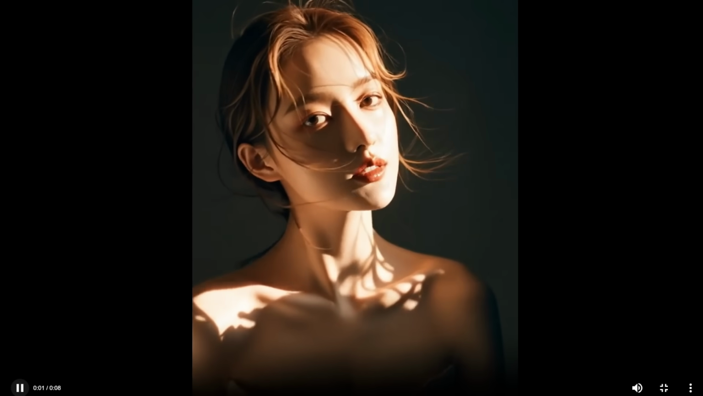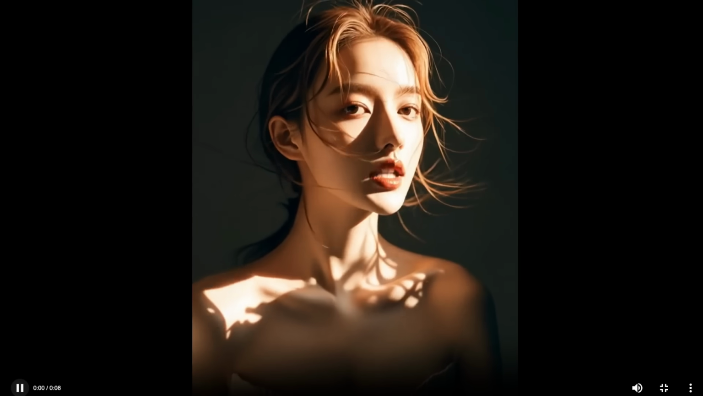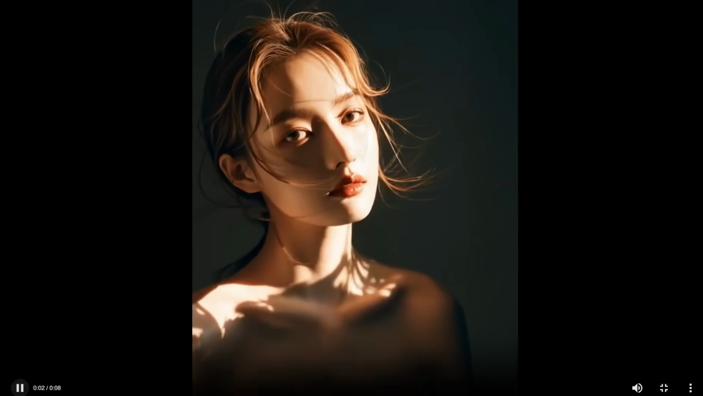Again, it's not just making her head and mouth move, but her entire body, and the camera is also